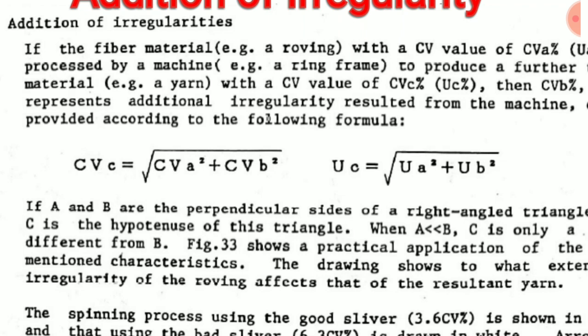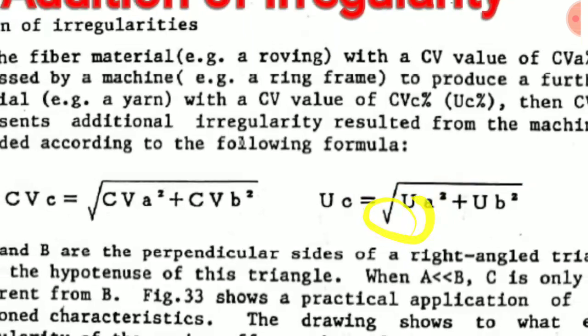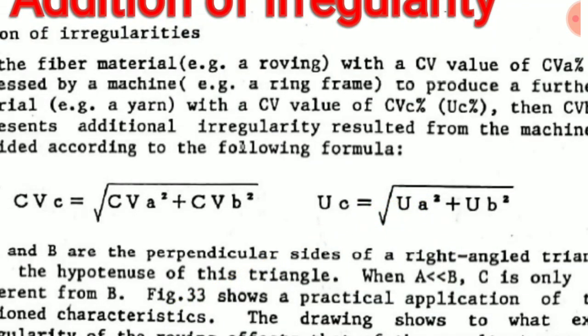C refers to the material which has been delivered from the ring frame, that is yarn, whereas subscript A refers to the roving. So CVA or UA is the irregularity which is present in the feed material, and this is the irregularity which is present in the output material.